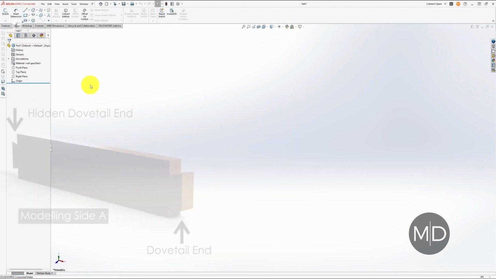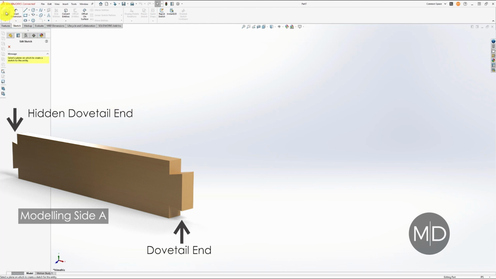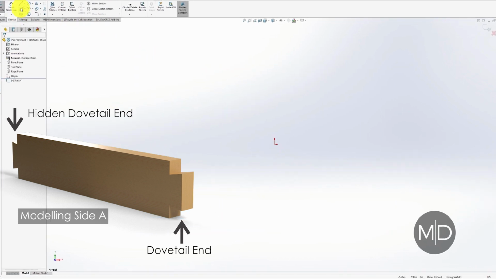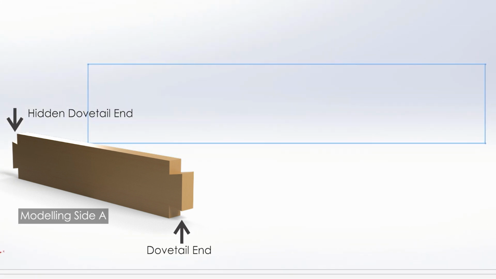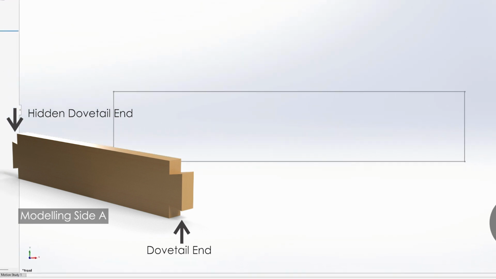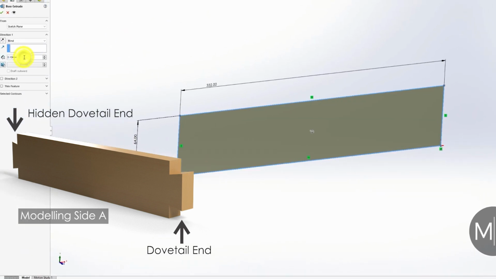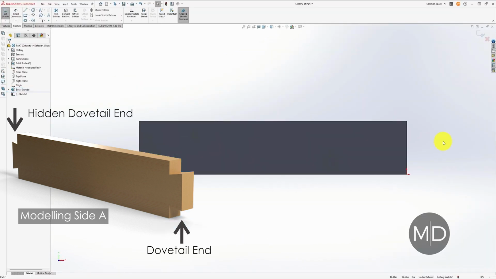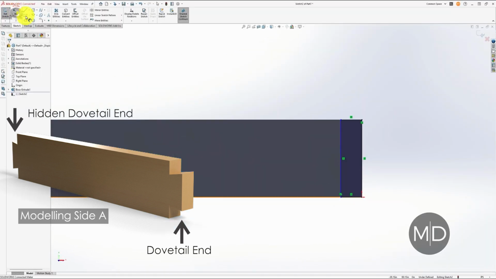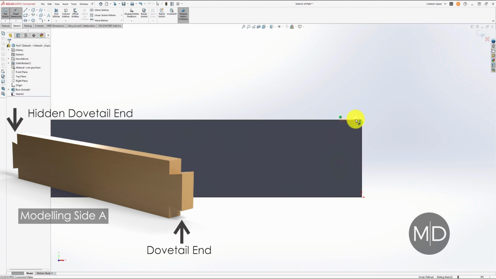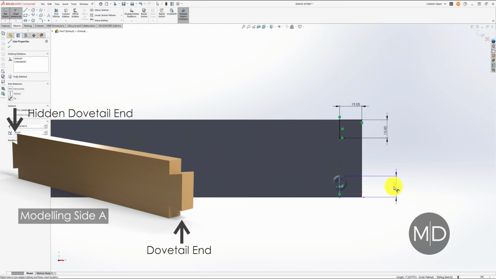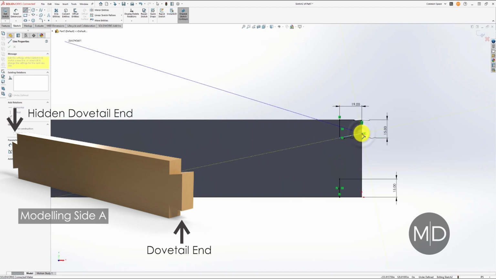Then I moved on to side A. Side A has a dovetail joint at one end and a hidden dovetail joint at the other. I again just used the rectangle tool in sketch mode and sketched out a rectangle 332 millimeters long, 64 millimeters high, and then I extruded that 19 millimeters. Then using the sketch selection tool, I selected this front face and started marking out the long dovetail joint first. And again, I'm sure there's faster ways to do this, but I just marked out a rectangle that was 19 millimeters by 64. Then on the inside of that rectangle, I came down 15 millimeters and up 15 millimeters.